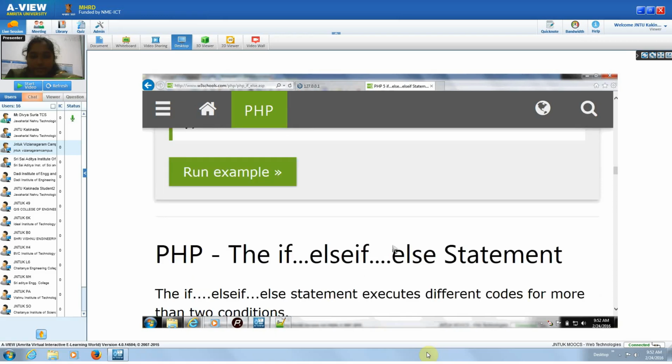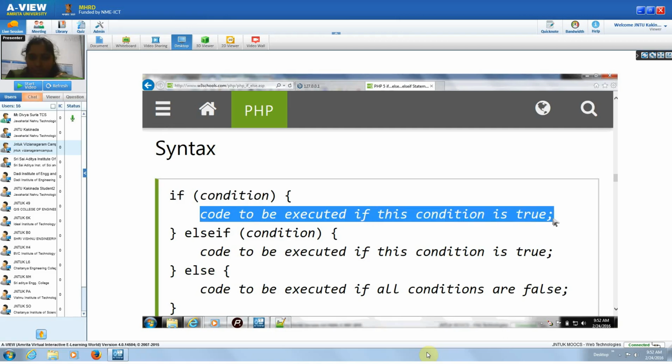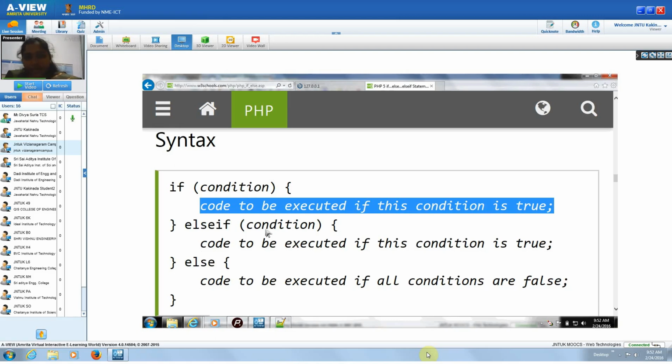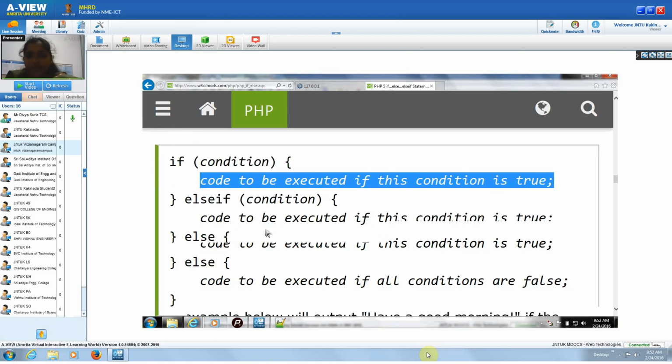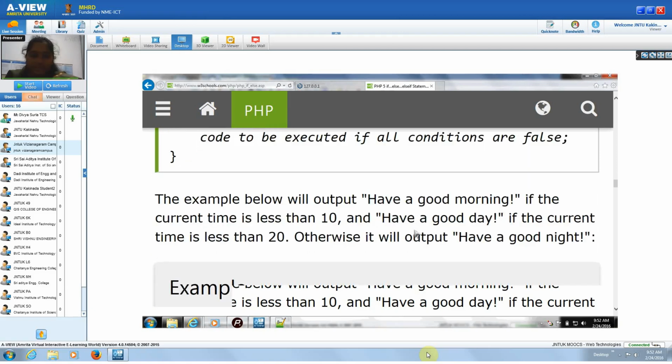Similarly, if else if. If the condition is satisfied in the if, the code of this if condition will be executed, else it will check else if. If this condition is also not satisfied, then the else condition will be executed. I will show you the example.